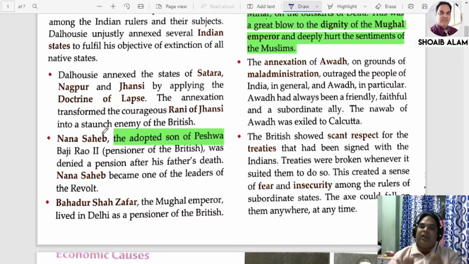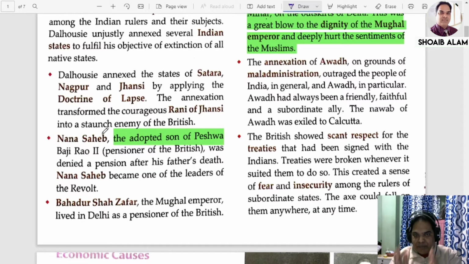When Nana Sahib's father, the Peshwa Bajirao II, died, the pension should have been given to Nana Sahib, but that pension was denied to him. Why was he denied? Because he was not his own or real son. He was the adopted son. That is why the pension which was supposed to be given to Nana Sahib was completely denied.